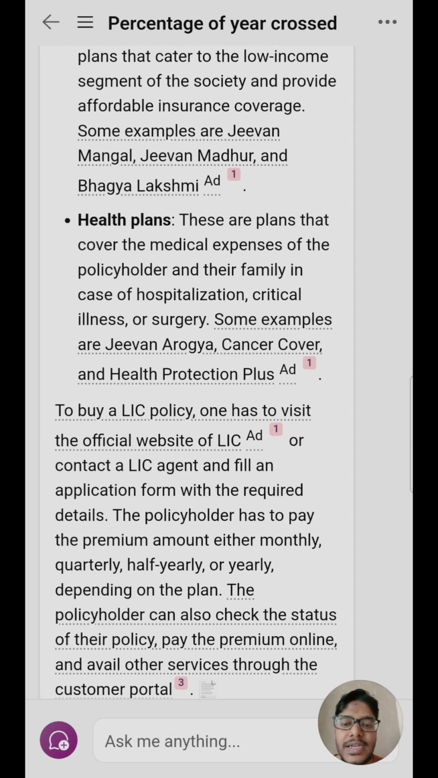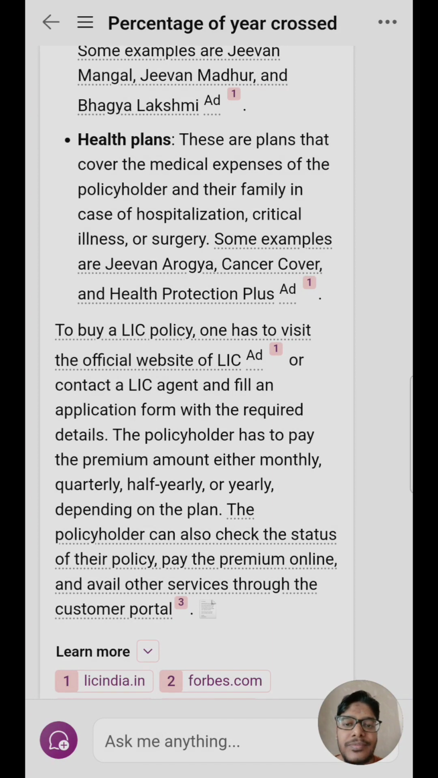So with that in mind, let's go through the rest of the answer. To buy a LIC policy, we can either visit the official website or contact an agent. Generally, an LIC agent will take you through the various details of the policy and get your LIC policy done, or you can do it from the online website as well.